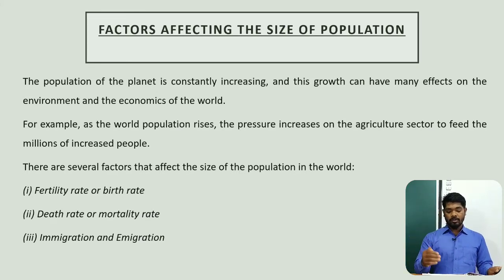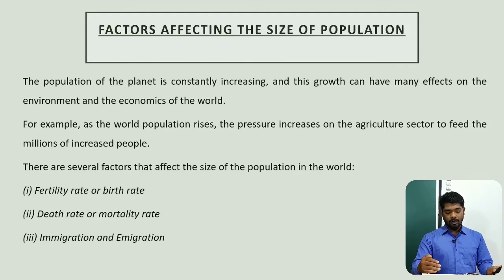For example, as the world population rises, the pressure mounts on agriculture. The more people there are, the more pressure on agriculture, because the area is not increasing, so we have to increase the productivity and yield. The pressure mounts on the agriculture sector to feed the millions of additional people. That is a major problem that is increasing. So there are several factors that affect the size of the population in the world. Mainly three factors affect the size of the world population.